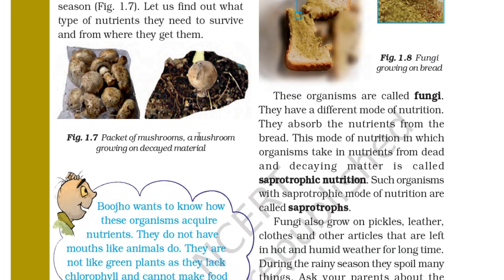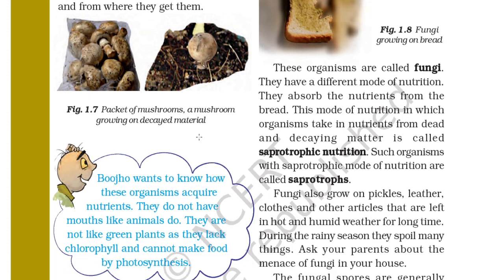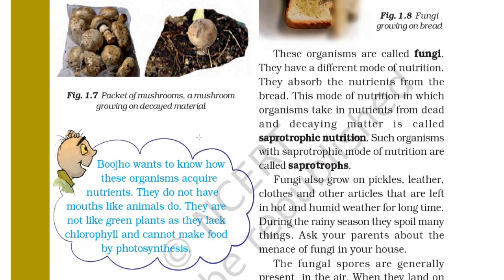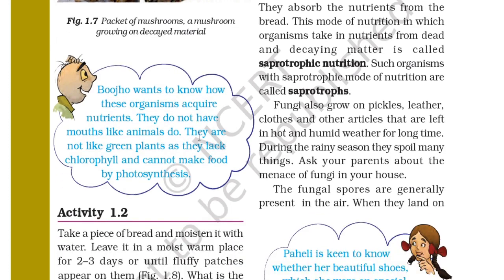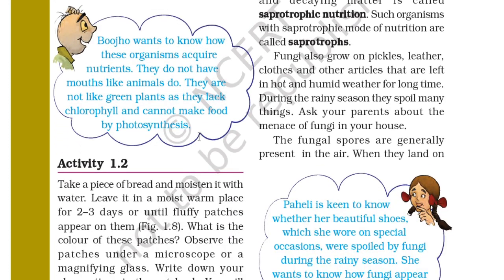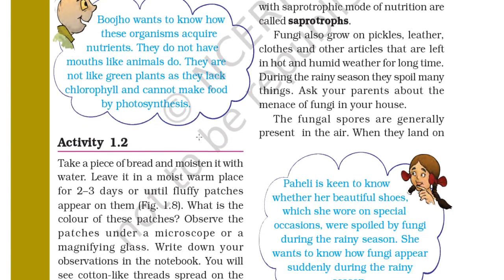Bujo wants to know how these organisms acquire nutrients. They do not have mouths like animals do. They are not like green plants as they lack chlorophyll and cannot make food by photosynthesis. So here is activity 1.2. Take a piece of bread and moisten it with water. Leave it in a moist, warm place for 2-3 days until fluffy patches appear on it, as in figure 1.8. What is the color of these patches?